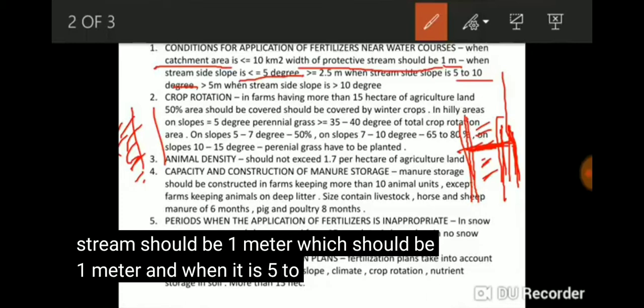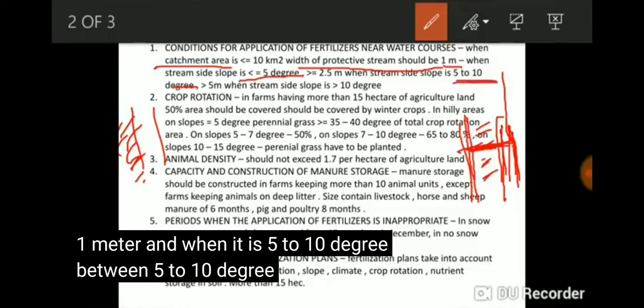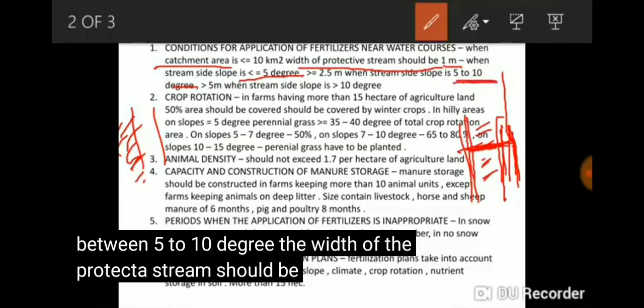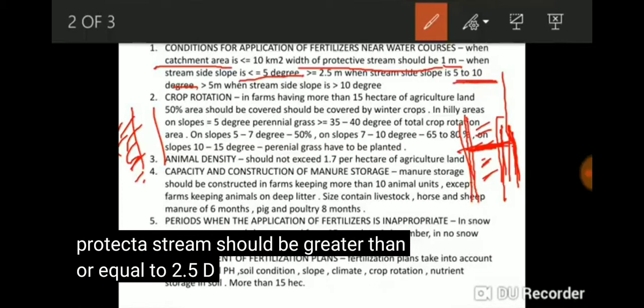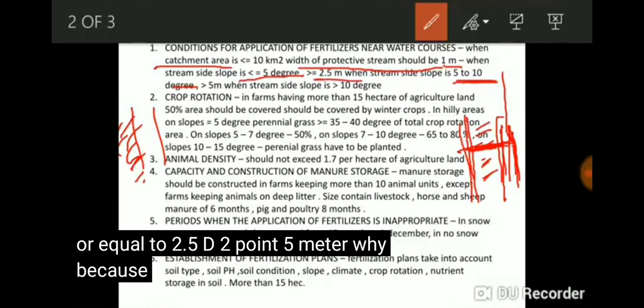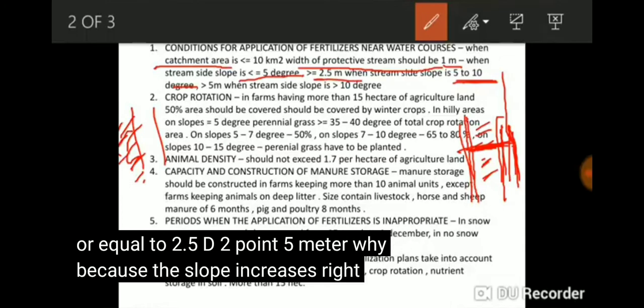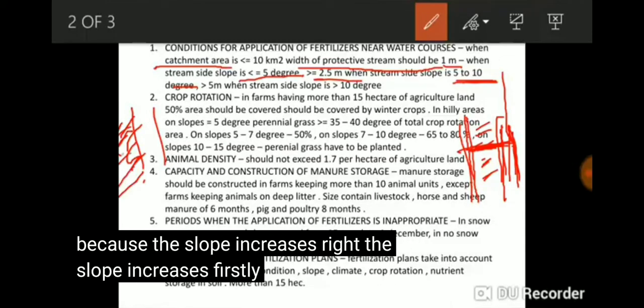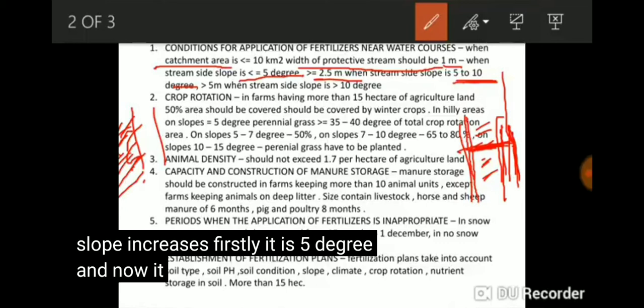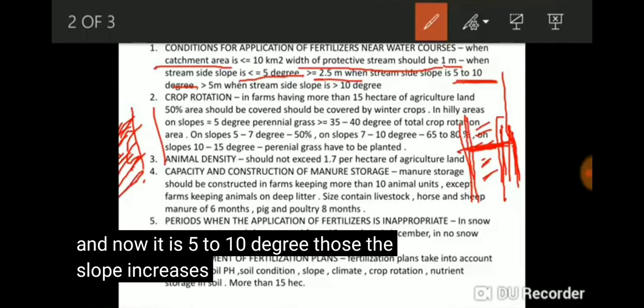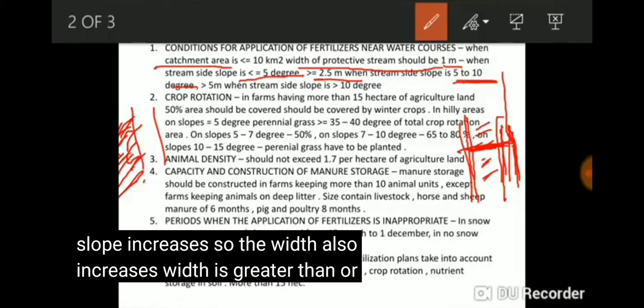And when it is between 5 to 10 degree, the width of the protective stream should be greater than or equal to 2.5 meter. Why? Because the slope increases. Firstly it is 5 degree and now it is 5 to 10 degree. The slope increases, so the width also increases. Width is greater than or equal to 2.5 meter.